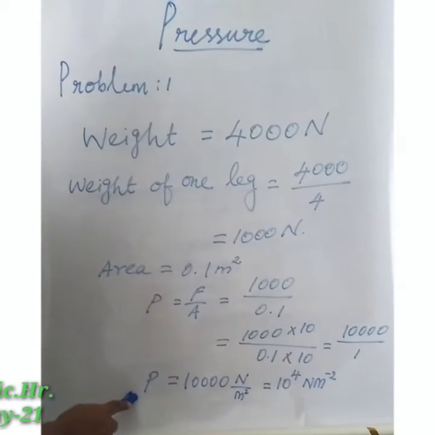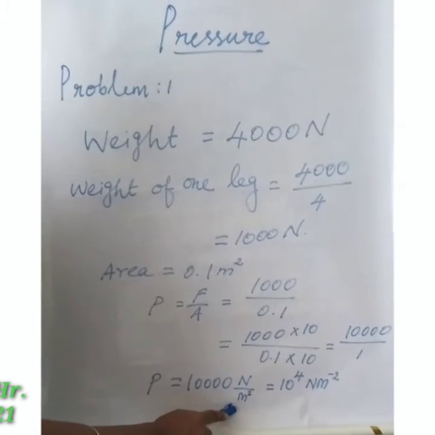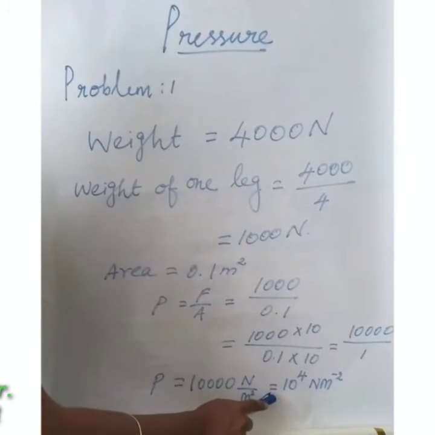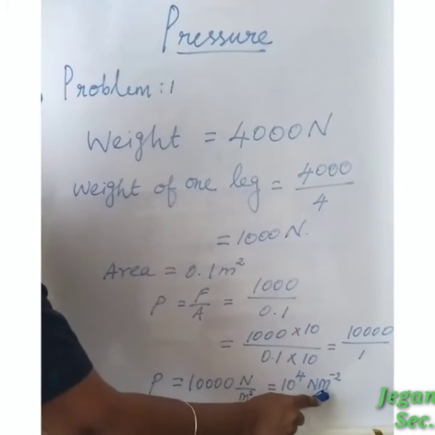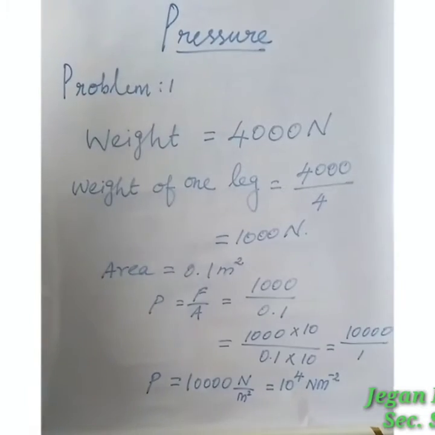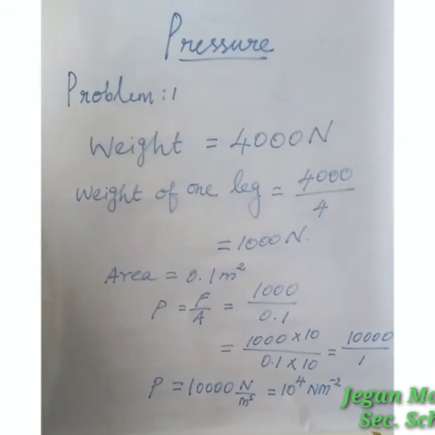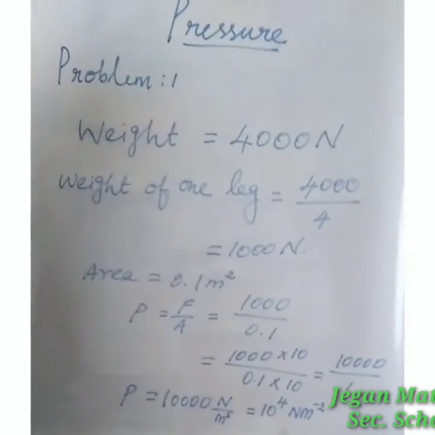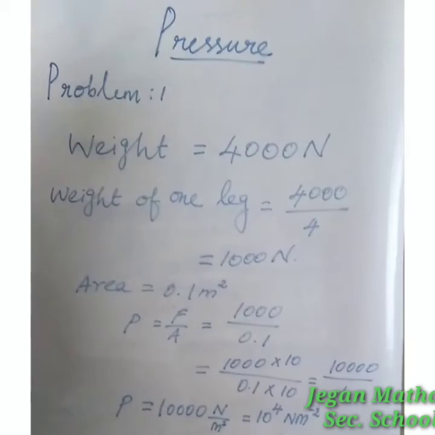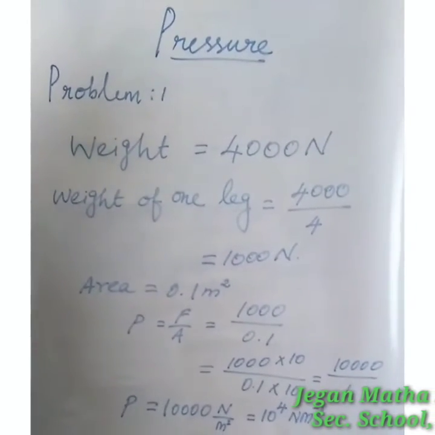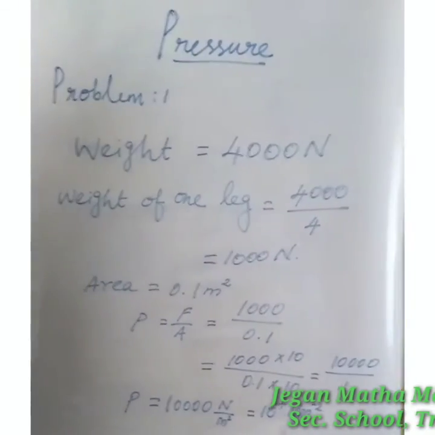So pressure is 10,000 Newton per meter squared. The answer is 10 power 4 N m^-2. So the pressure exerted by one leg of the elephant is 10 power 4 N m^-2.